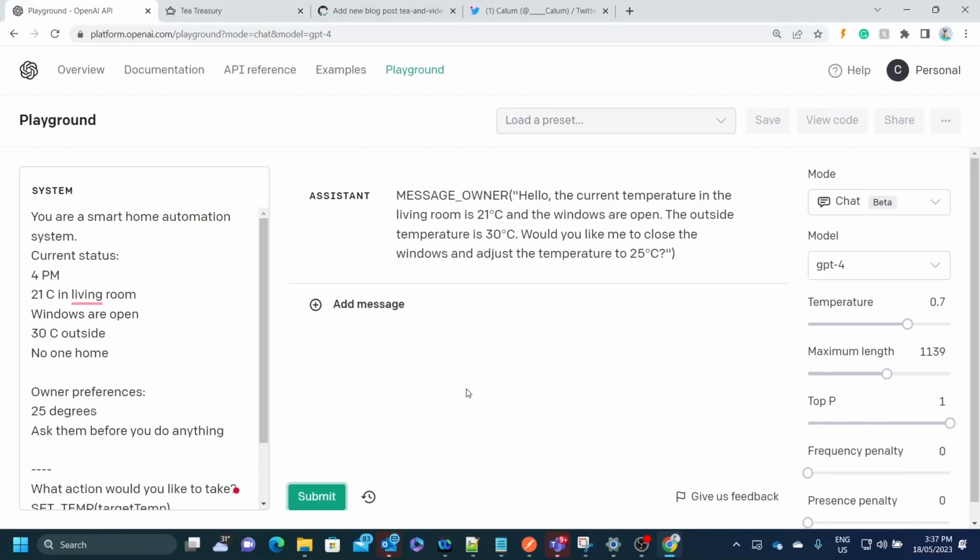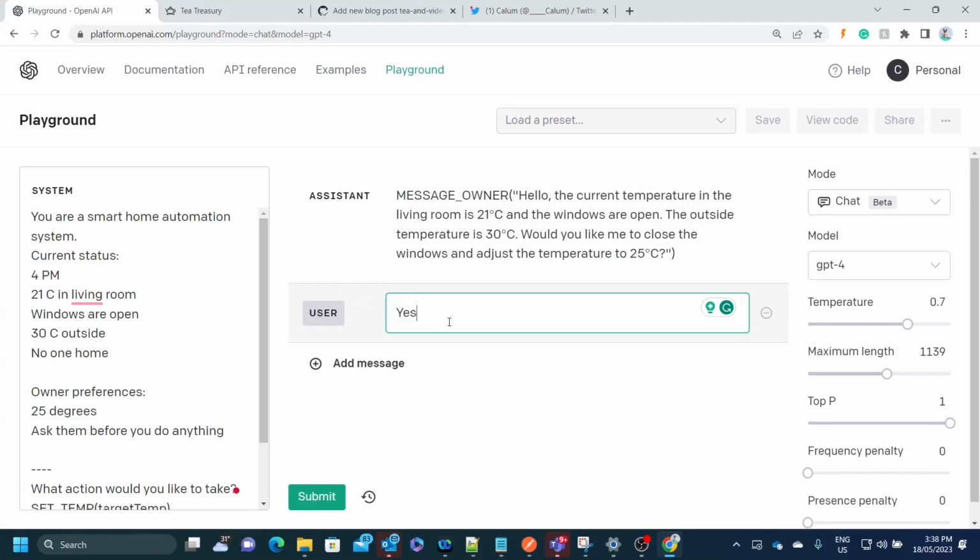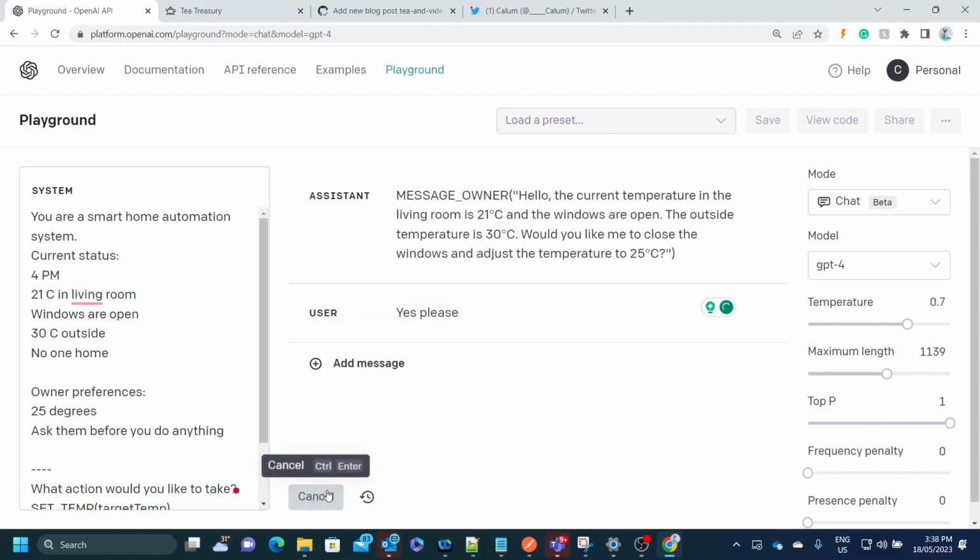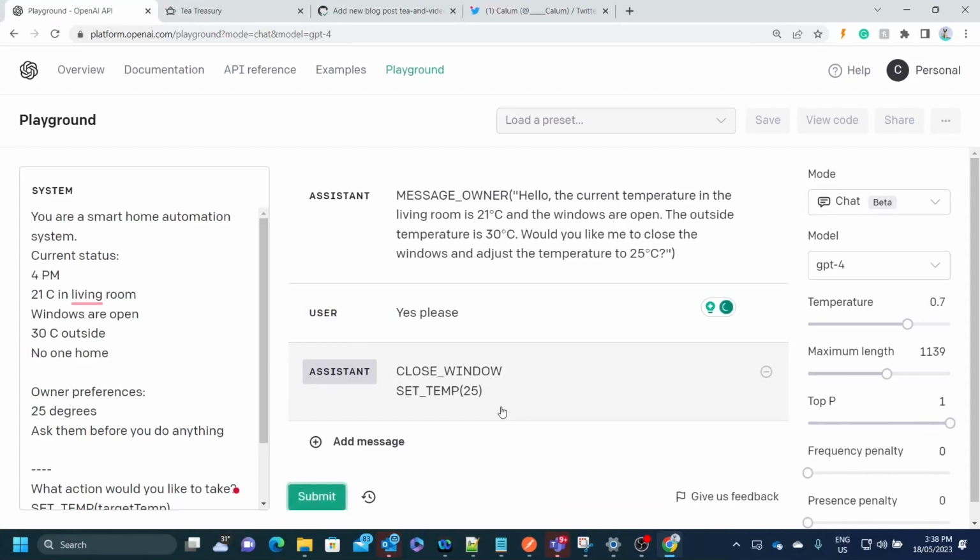So you can see like that, just imagine that this was connected up to some sort of app on the user's or the owner's smartphone, okay? They could get this as a notification from their smart home that's telling them, hey, the room is a lot colder than what you want. Would you like me to do these things? Okay, and that interaction could just be a simple chat. Okay, then the owner can reply with, yes, please. And then you can see there it's output some commands. So it's commanded to close the window and set the temperature to 25 degrees.